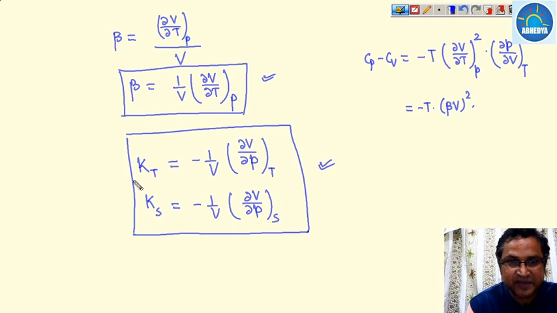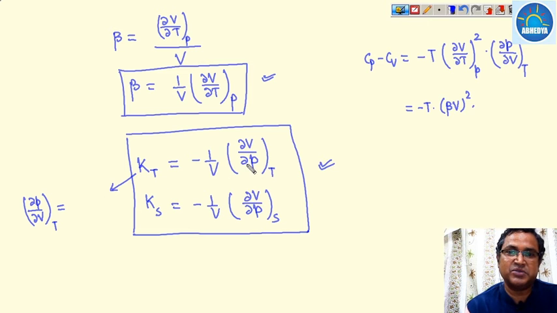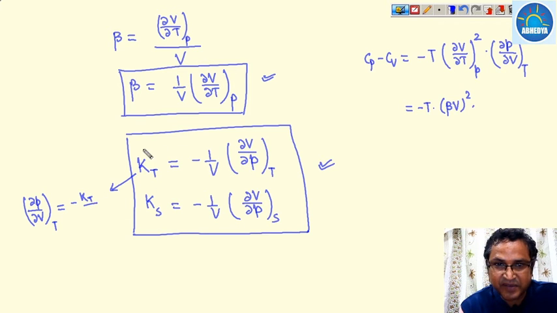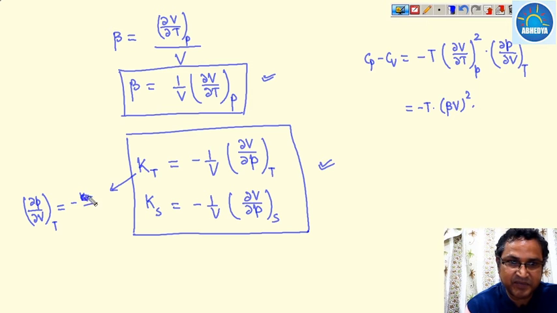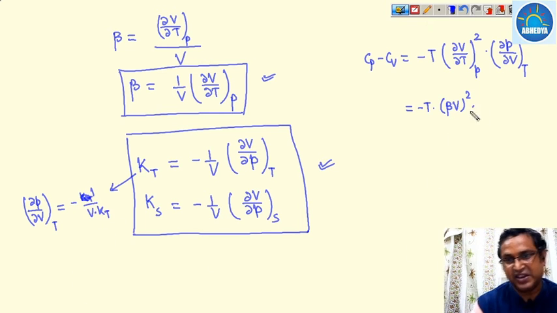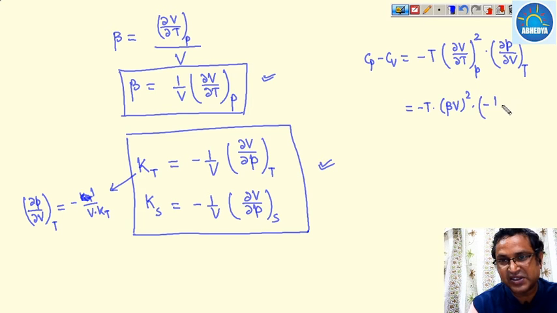From here, what is del P over del V at constant temperature? It becomes minus 1 upon V times Kt, so we can write it as minus 1 upon Kt into V.